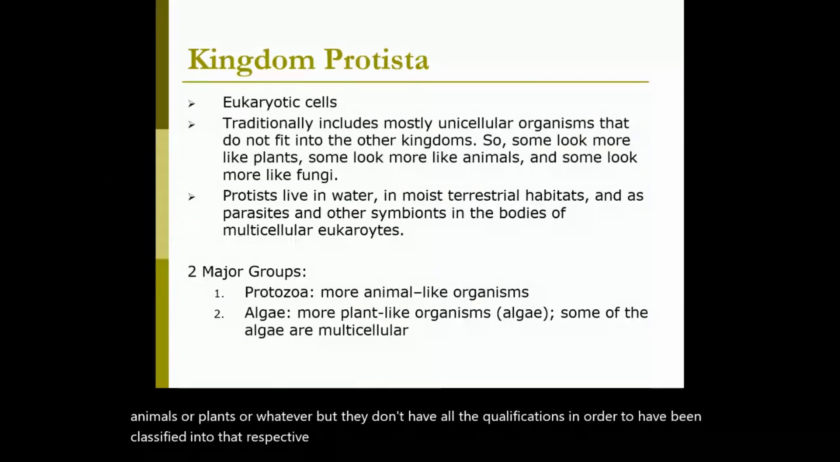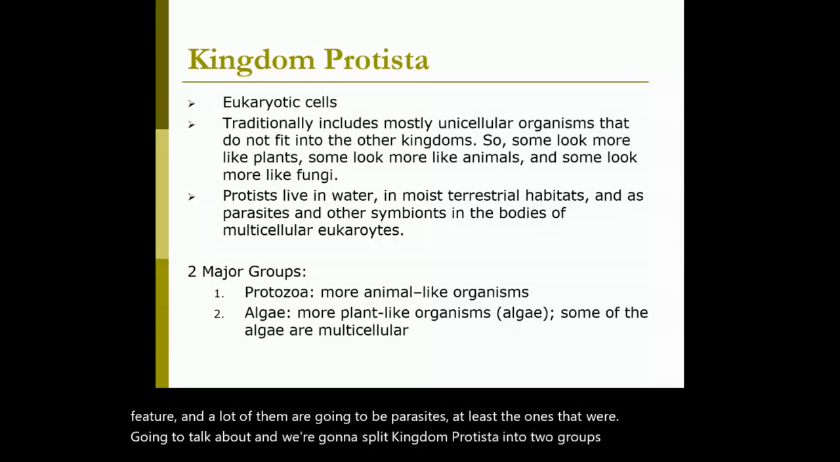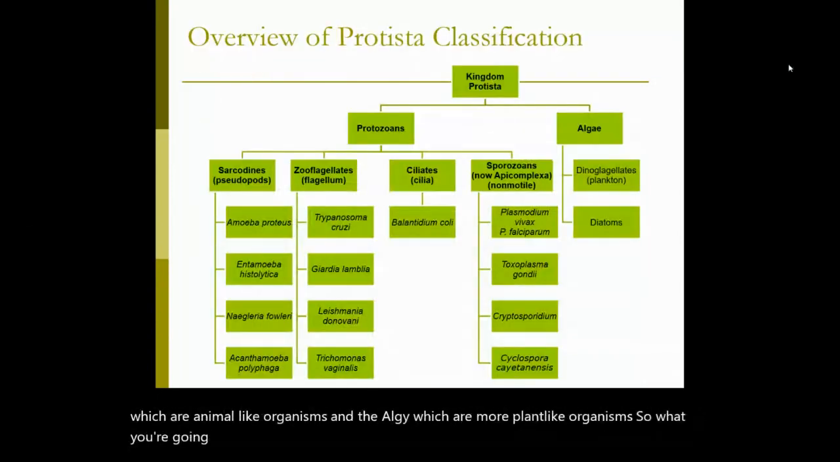So the protists do live in water. That is a unifying feature. And a lot of them are going to be parasites, at least the ones that we're going to talk about. And we're going to split kingdom Protista into two groups, the protozoans, which are animal-like organisms, and the algae, which are more plant-like organisms. So you're going to notice the classification scheme, and you also need to know the classification.